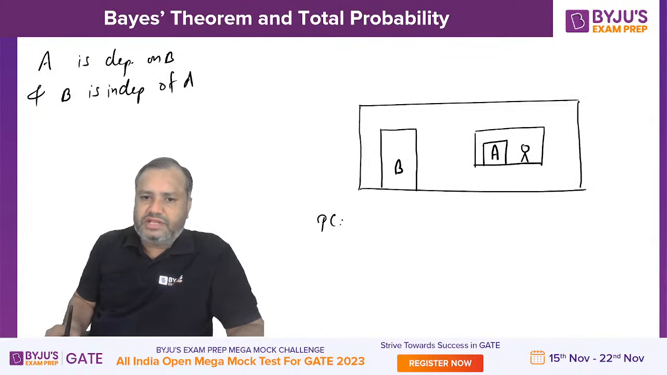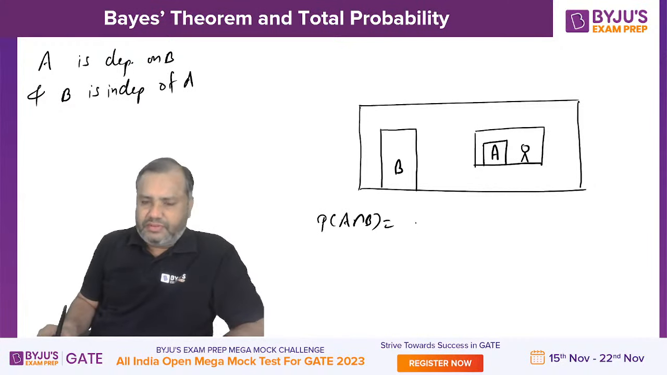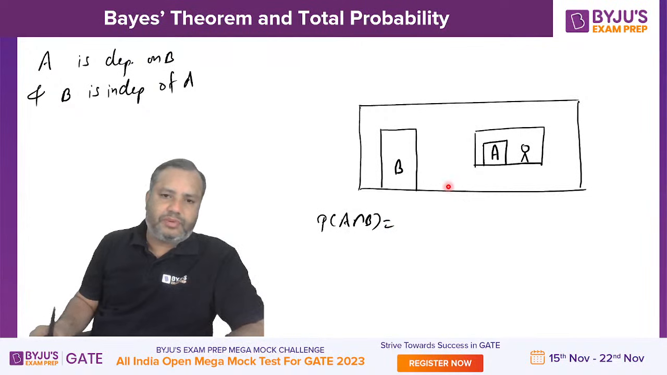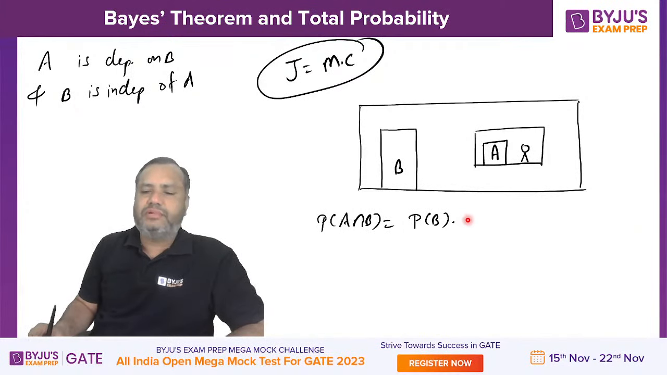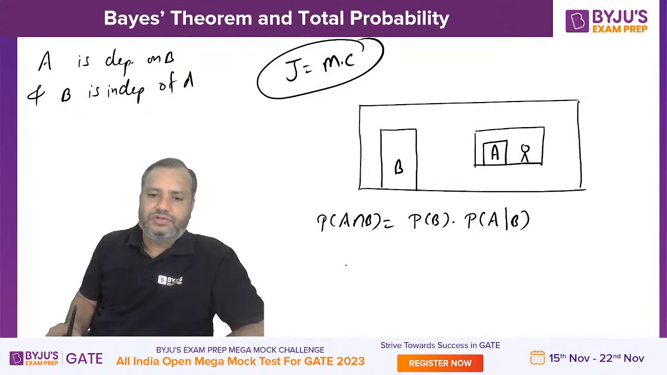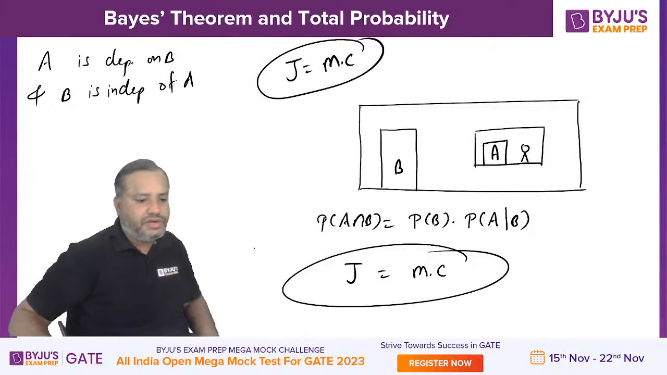Now, if you are interested in the joint probability of A and B, this will be marginal probability into conditional probability. Joint probability is always the product of a marginal and a conditional. So this is joint. Marginal probability of the independent event. Out of this A and B, which one is independent? Independent is B. So marginal probability of B multiplied by conditional probability. Whose conditional probability will appear over here? Of A given B. So ultimately we can say that joint equals marginal into conditional.